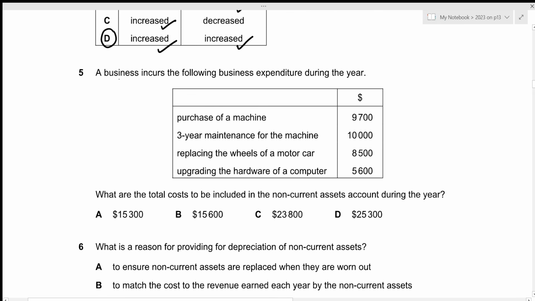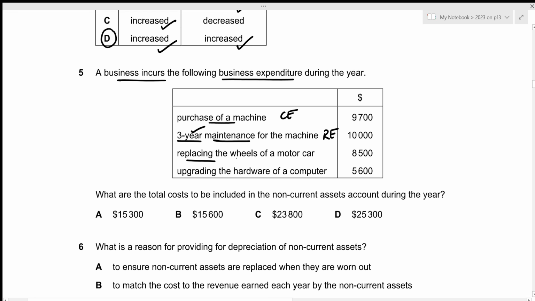For question number 5, a business incurs the following business expenditure during the year. We have the purchase of a machine. So purchasing a machine will be our capital expenditure because that's not the day-to-day activity of the business, which is why it can be classified as non-recurring event. Then we have the 3-year maintenance. So maintenance will be done for 3 years. So that's a frequent event, which means that this will be treated as our revenue expenditure. So this 10,000 will be entered as part of the overhead in the statement of profit and loss for those 3 years. It will be divided equally among those 3 years.